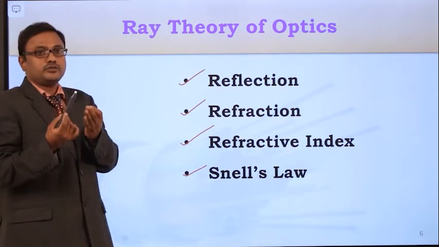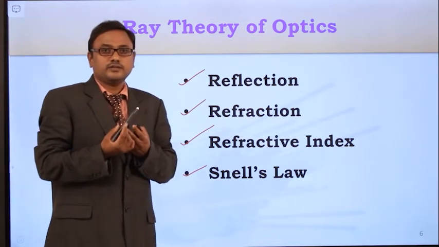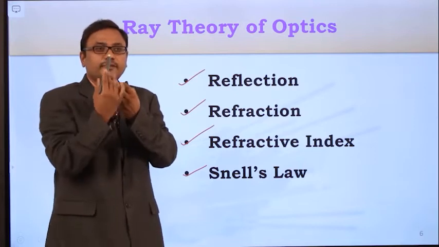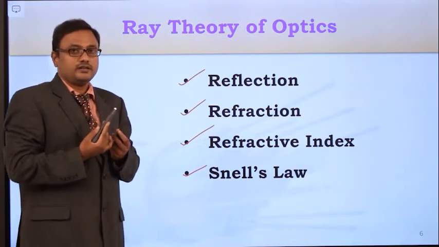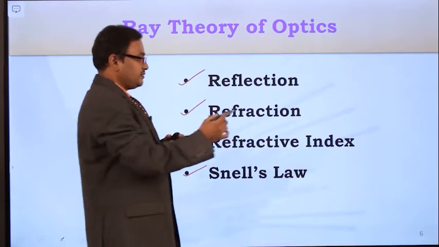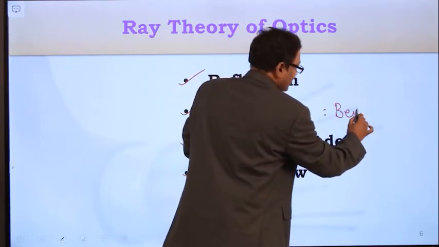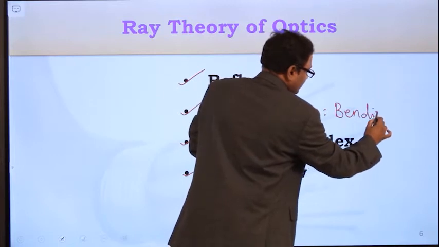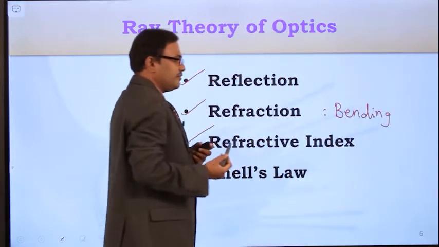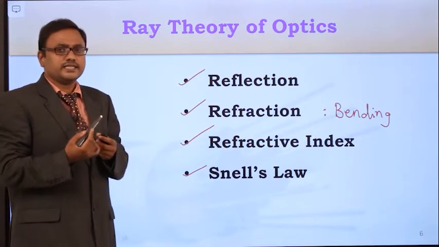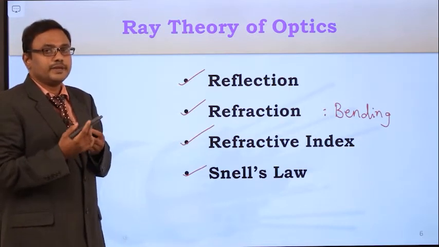If you look at the mirror, your image will be reflected back and you can visualize that. And refraction is nothing but bending of the light signal. What is the reason for bending of the light signal? That bending is because of the change in